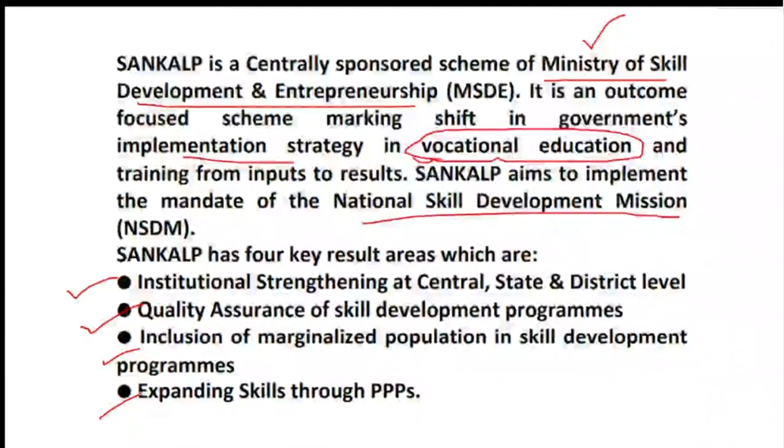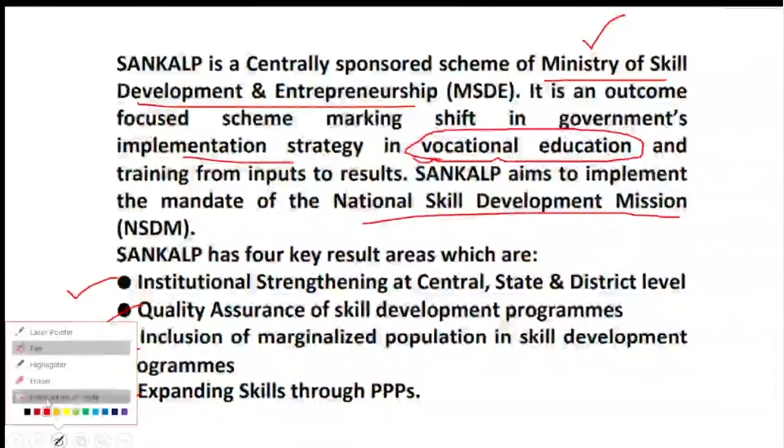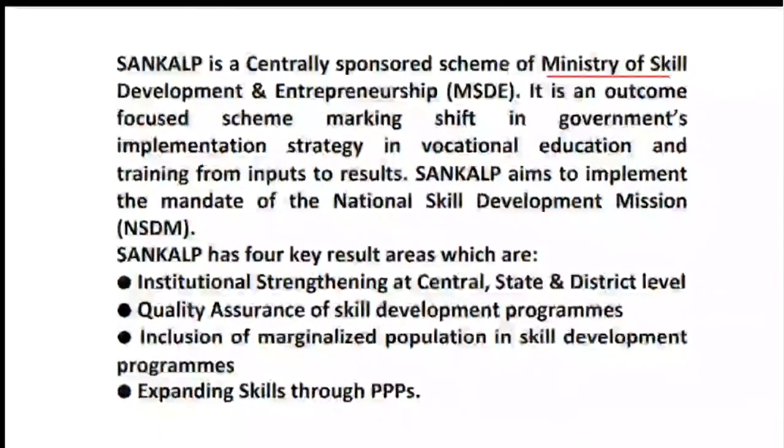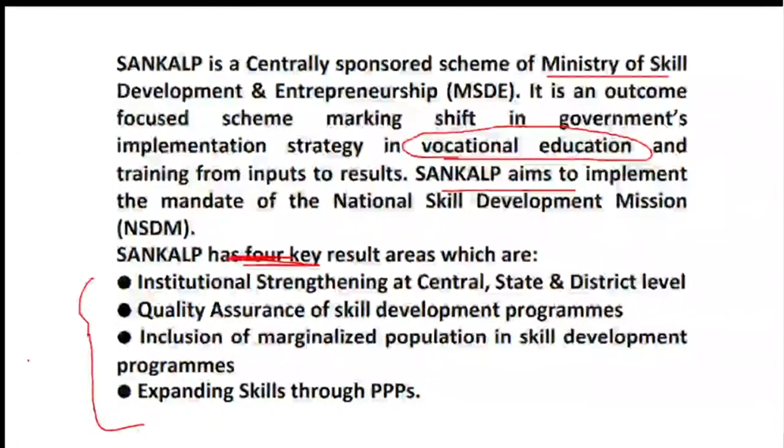So these are the 4 areas. So the questions you can expect from here: first of all, which ministry it comes under. Secondly, what it aims at. Thirdly, it is a shift in which type of education, vocational, and what are the key result areas. There are 4 areas. You have to keep the numbers in mind and the areas in detail.